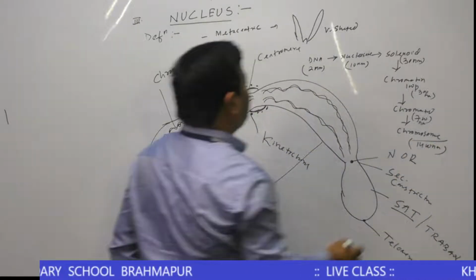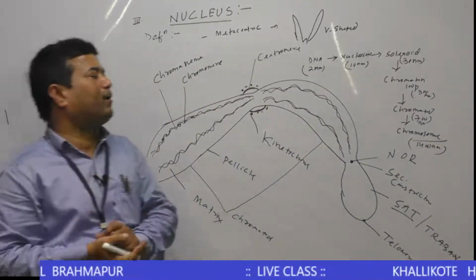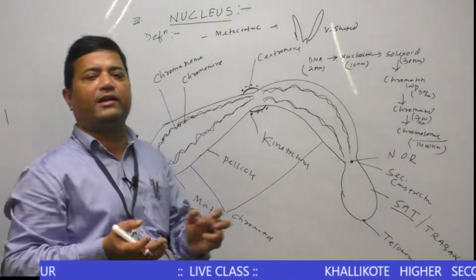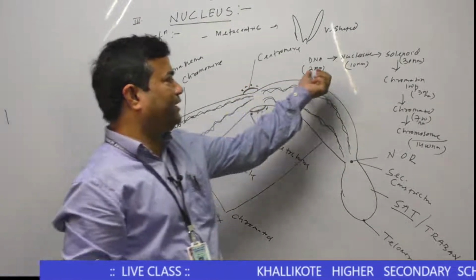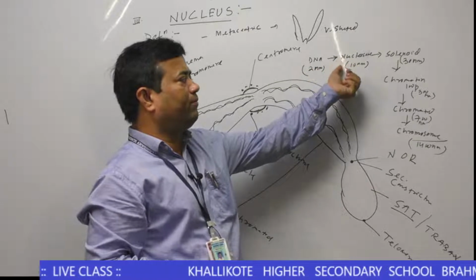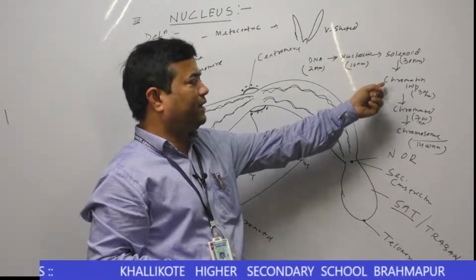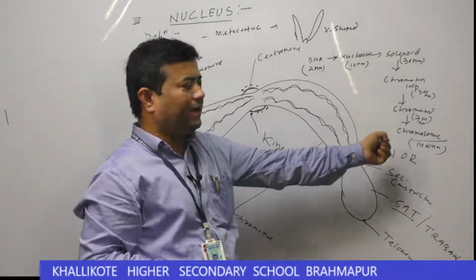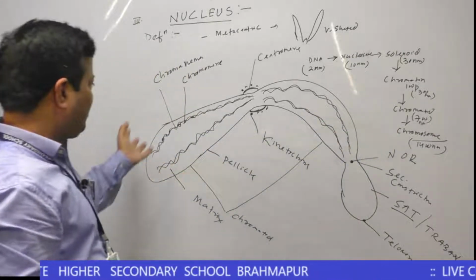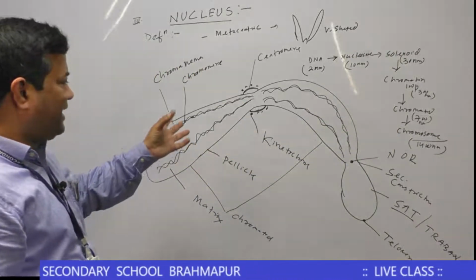This just gives a skeletal framework of genetic material or hereditary material. First DNA, then nucleosome, then solenoid, then chromatin, then chromatid, then chromosome. Here you look at the picture. Here is a metacentric chromosome.